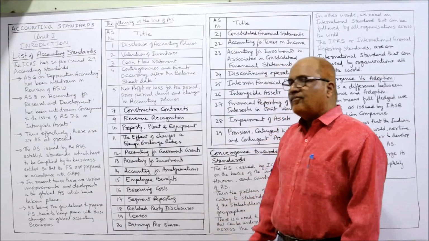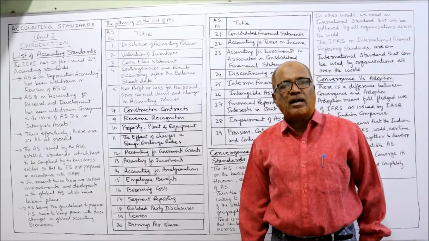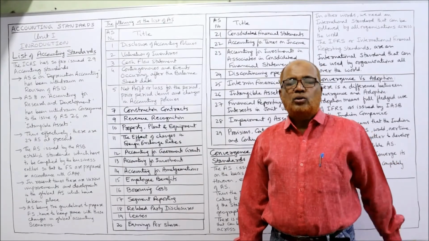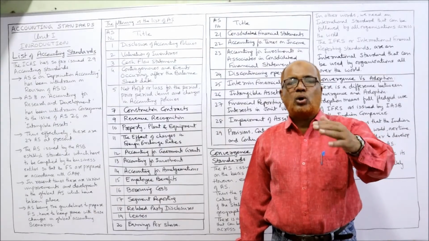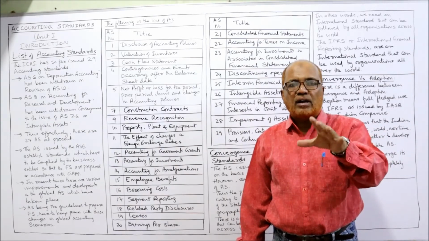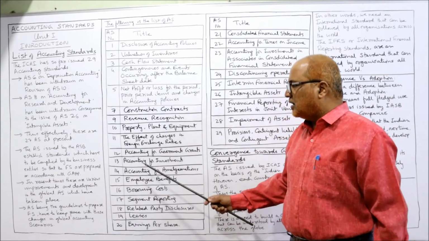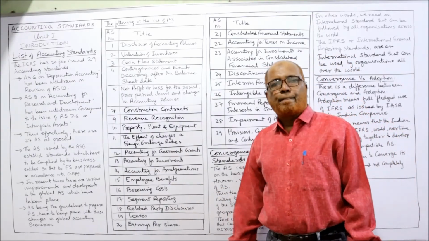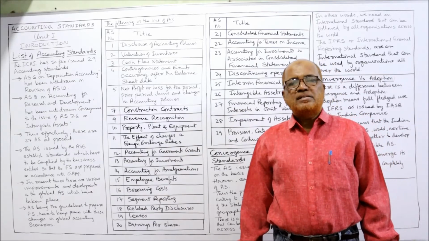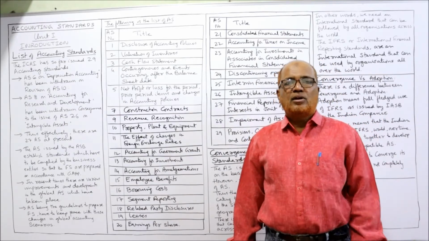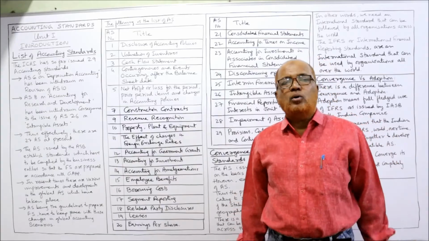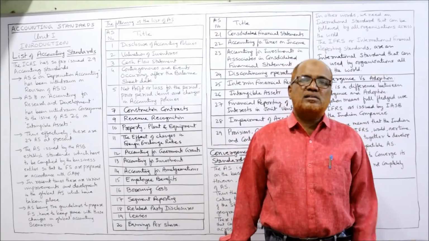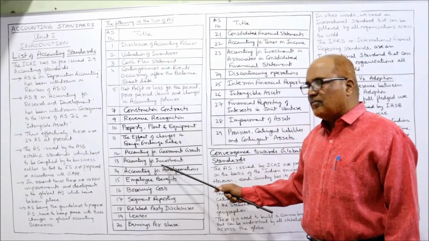Then 12th one, accounting for government grants. Sometimes subsidies or grants will be given by the government. So how to incorporate, how to disclose, how to measure the government grants, accounting standard 12 has been given. Now 13th is accounting for investments. When a business makes an investment, how to record the investment, how to value the investment, how to disclose the investment, on this accounting standard 13 is given, accounting for investments.